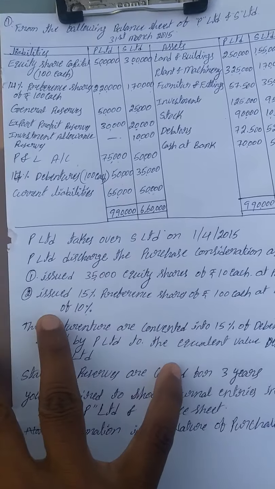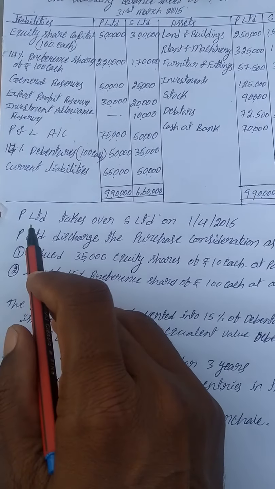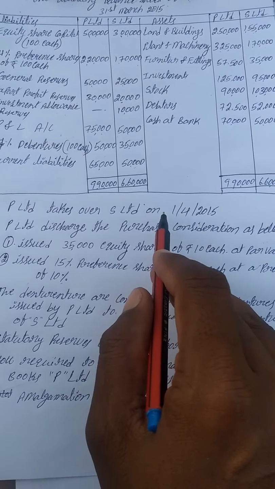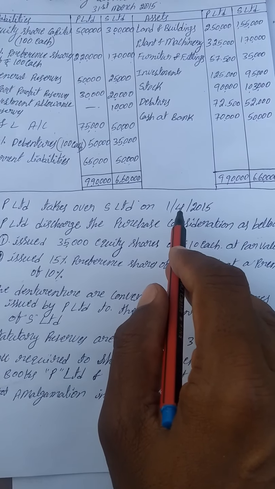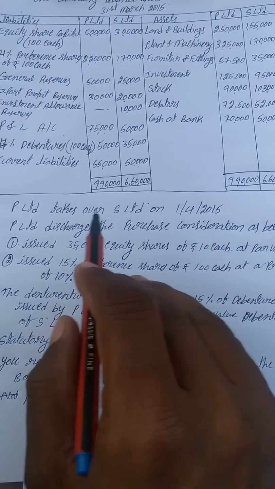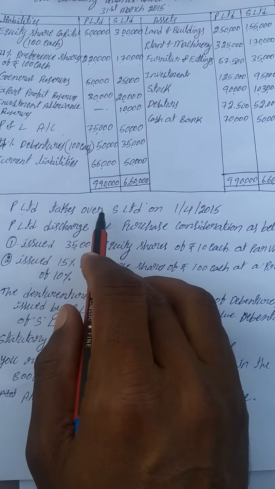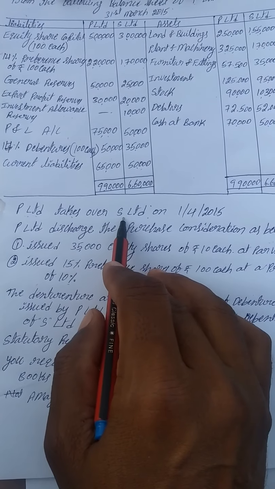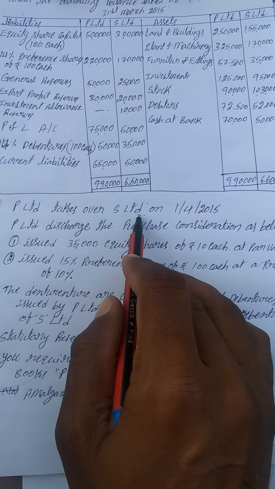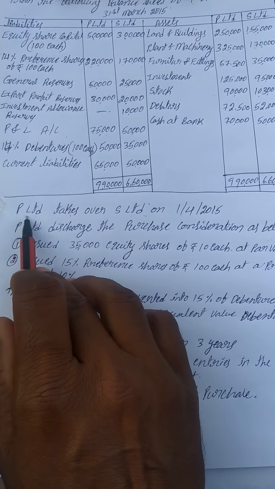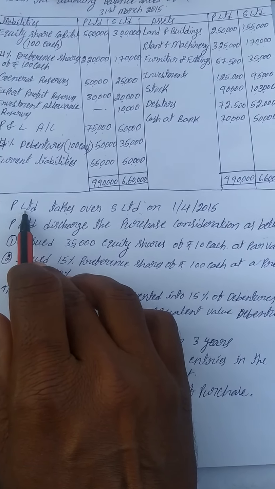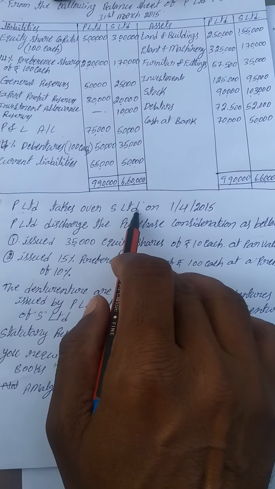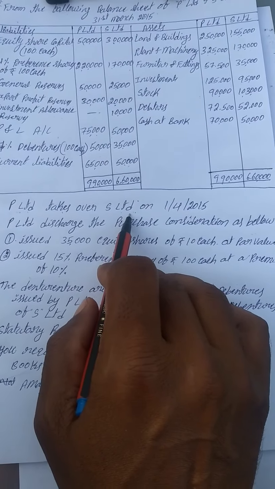Now come to the additional information that is given. First one is P Limited takes over S Limited as on 1st April 2015. Here P Limited takes over S Limited. P Limited is the transferee company. S Limited is the transferor company. S Limited is the selling company. P Limited is the purchasing company. You have to analyze what is a transferor company and a transferee company. That is very, very important.